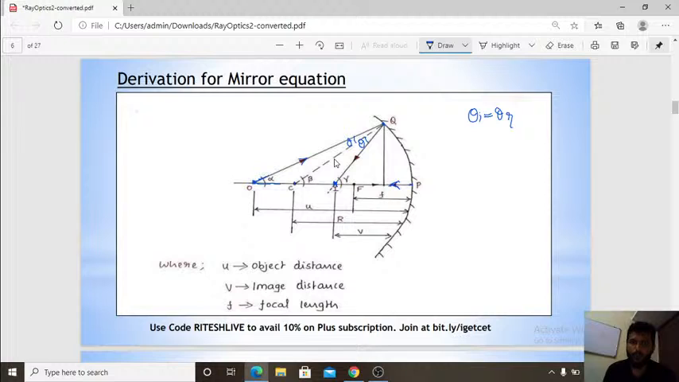Now I have three triangles: OQC, similarly CQI and IQ. Okay, so we have two triangles. I will consider these two triangles first. See, you know the concept that the exterior angle is equal to the sum of the interior angles, right? Which is the interior angle in this triangle till here? The interior angles are alpha plus theta, and the exterior angle is beta. Alright? Super.